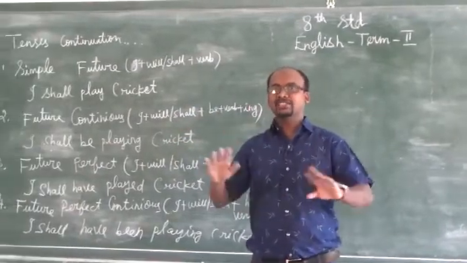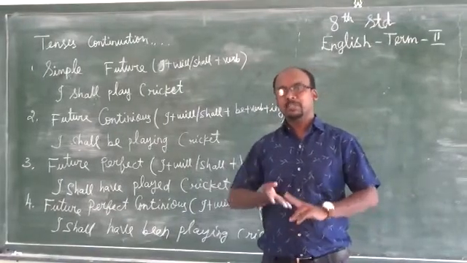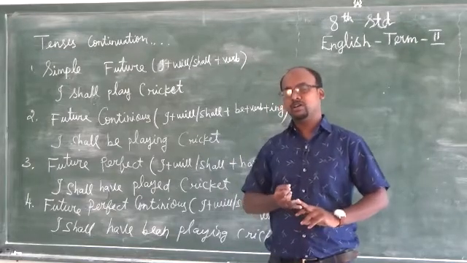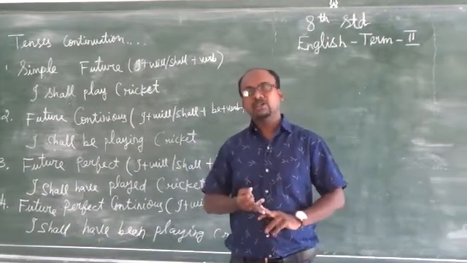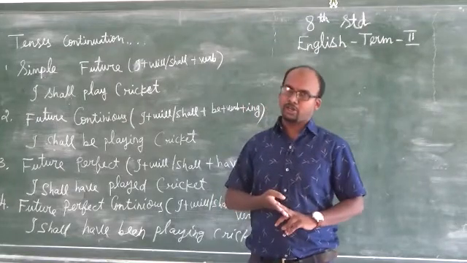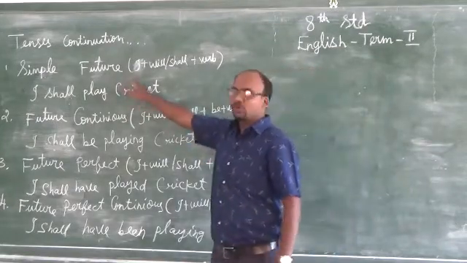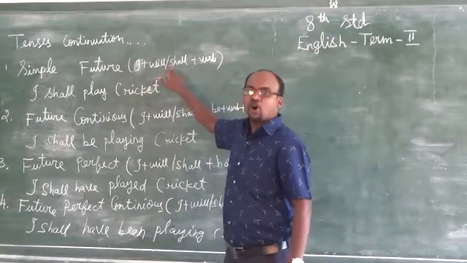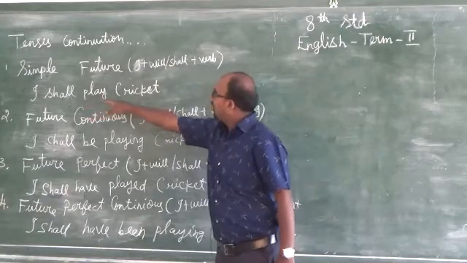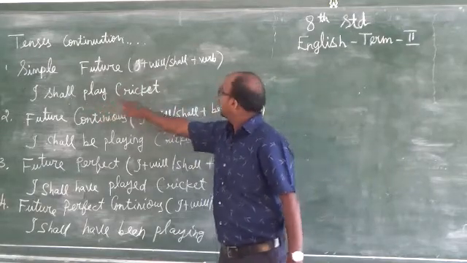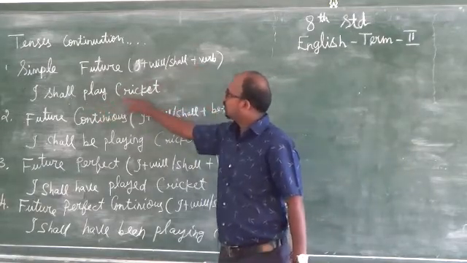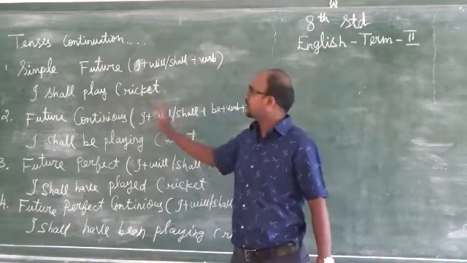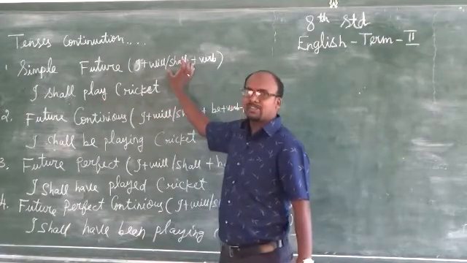So already 8 tenses are over: simple present, present continuous, present perfect continuous, simple past, past perfect, simple past continuous, past perfect continuous. Next we are moving to simple future. Simple future is nothing but subject plus will or shall, plus verb. What is the verb? Play. Then the remaining sentence. So, I shall play cricket.